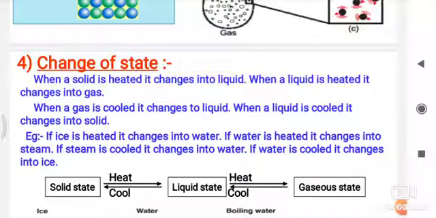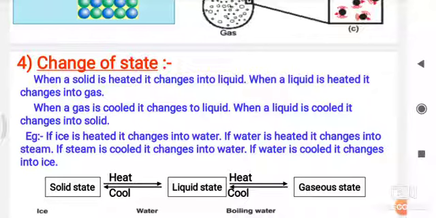In the reverse way, when gas is cooled it changes into liquid, and when liquid is cooled it changes into solid. For example, water, if you cool it a lot, then it will be converted into ice, that is called solid. So that is the thing.